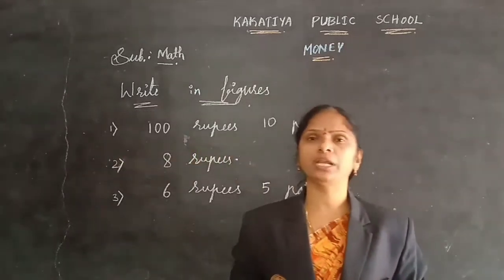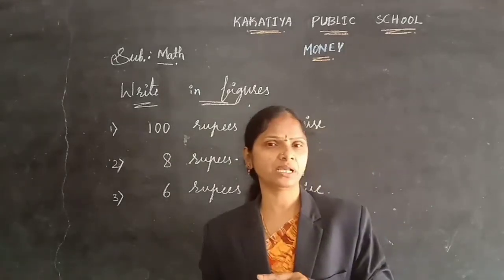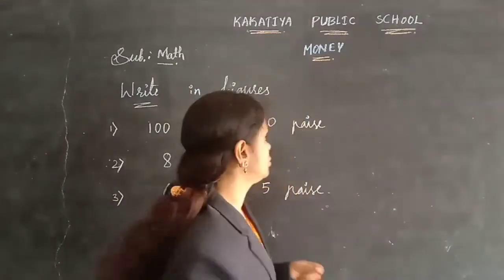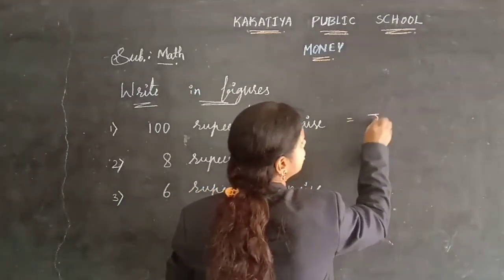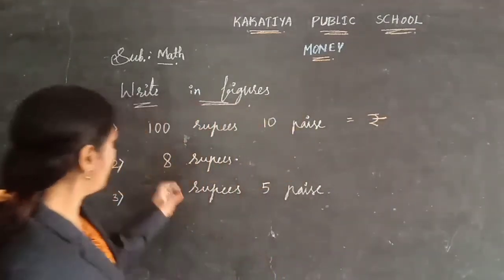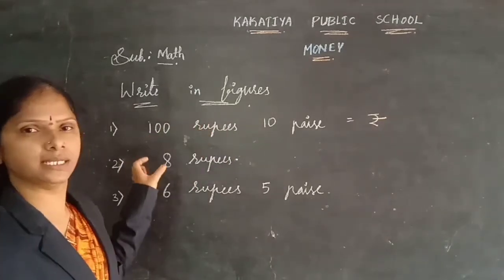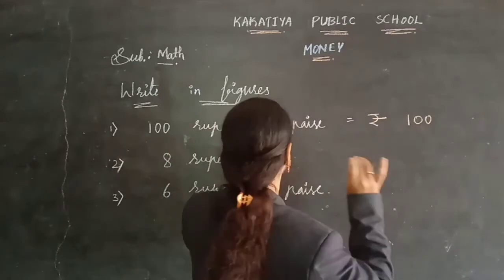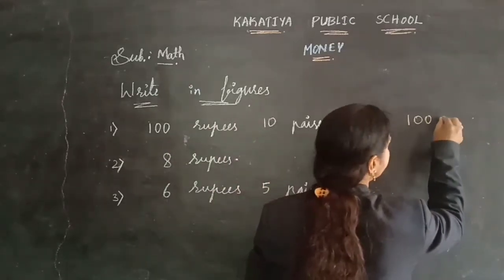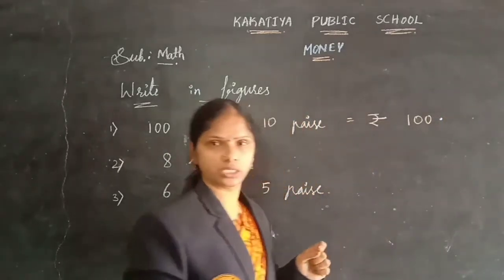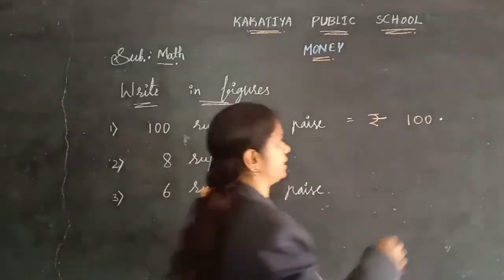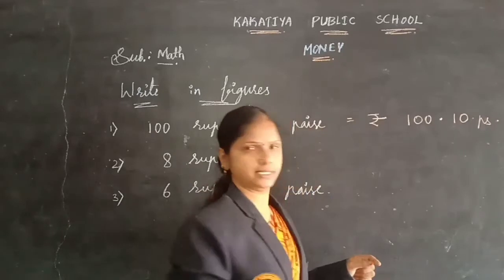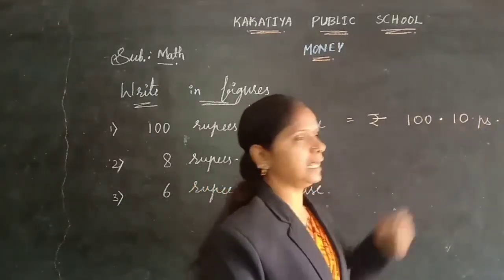Already I told you, children, we need to separate the rupees amount and pies amount by a dash or by a point. So first the rupees symbol and 100 rupees. I am separating the rupees and pies numbers by a small dot. And 10 pies. You can represent it like this: 100 rupees 10 pies.